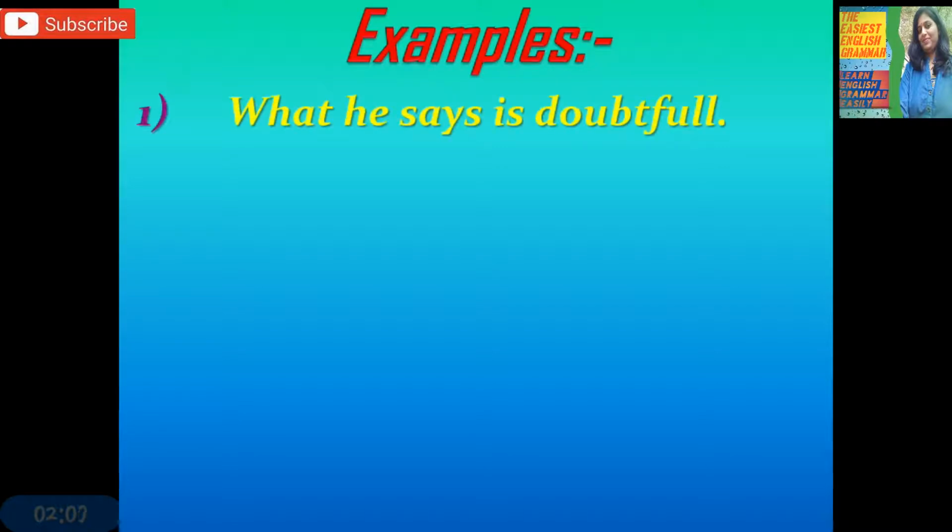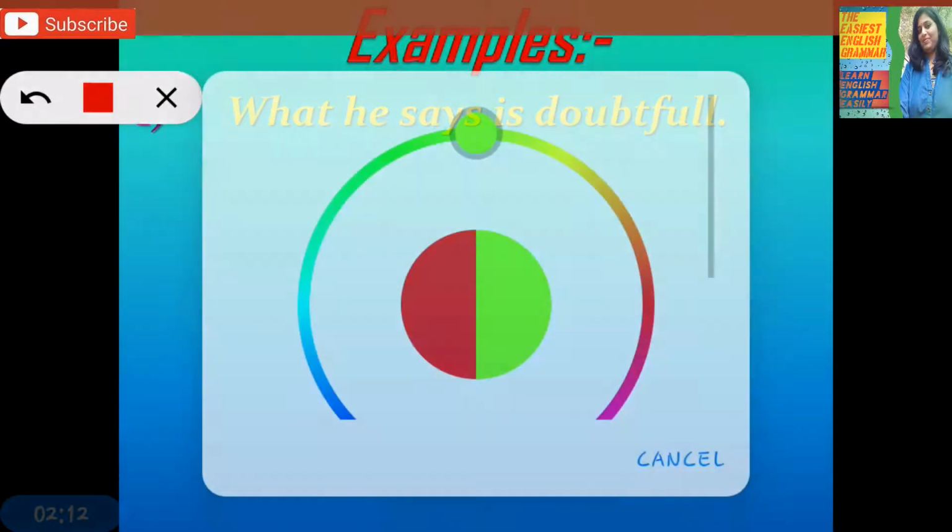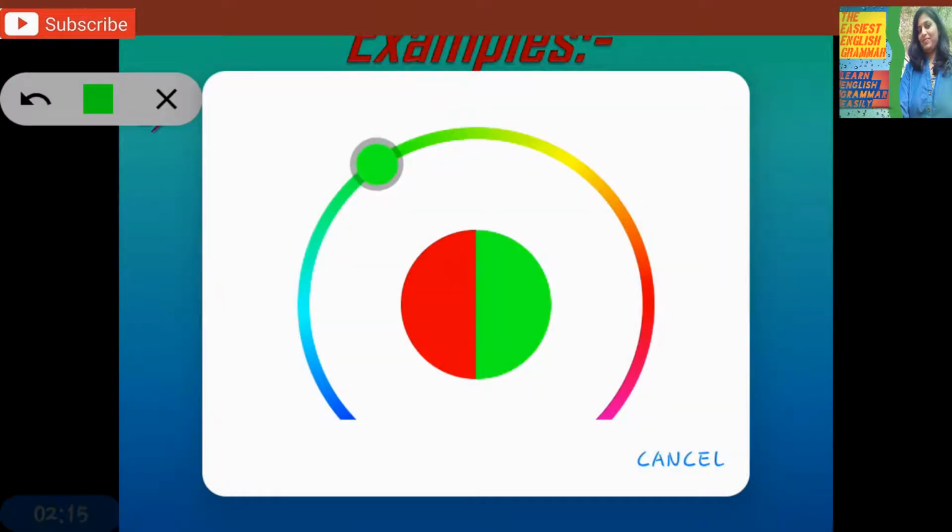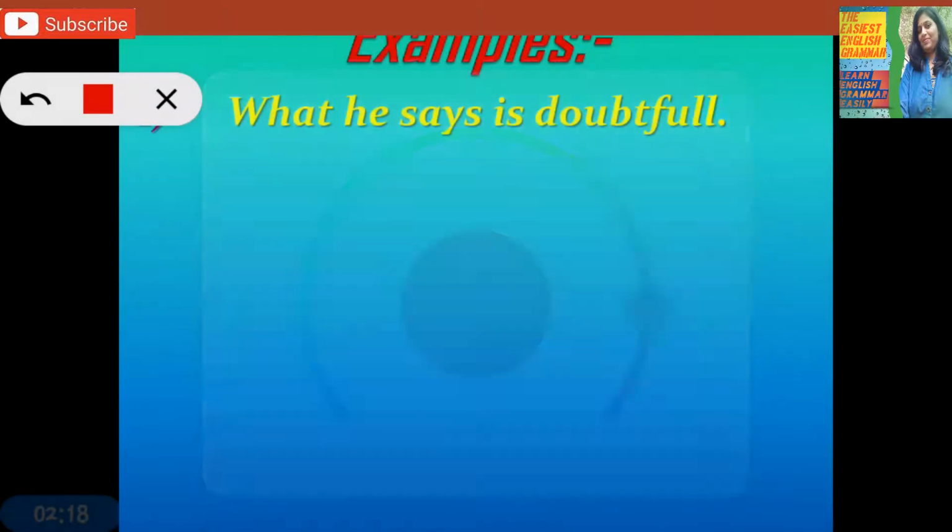Examples: What he says is doubtful. Here, what he says is a clause. Before this verb you ask the question: what is doubtful? What he says. It is a subordinate clause, and subordinate clauses have kinds: adverb clause, adjective clause and noun clause. A main clause doesn't have any kind.